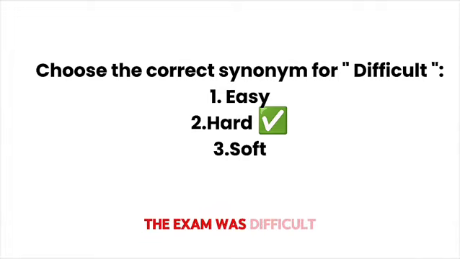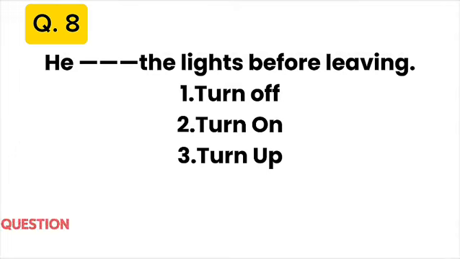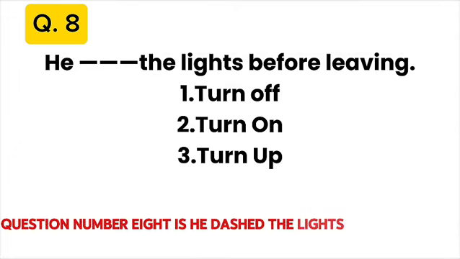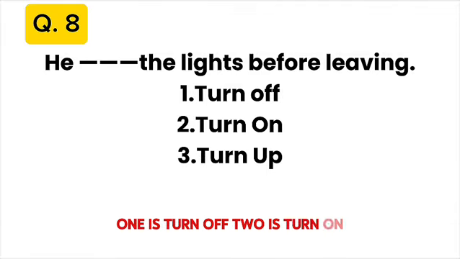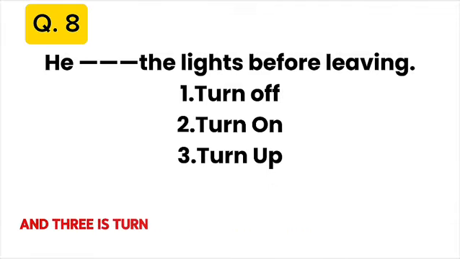The exam was difficult. Question number 8: He dash the lights before leaving. 1 is turn off, 2 is turn on, and 3 is turn up. Which will be the correct sentence?